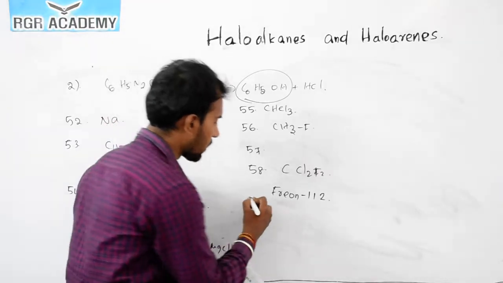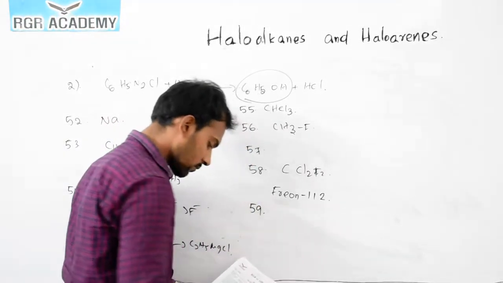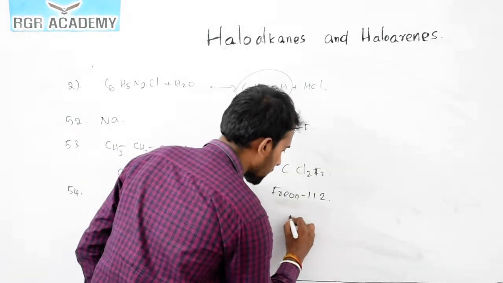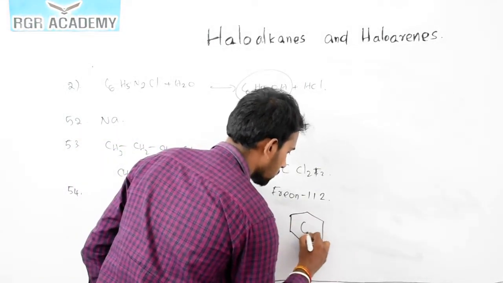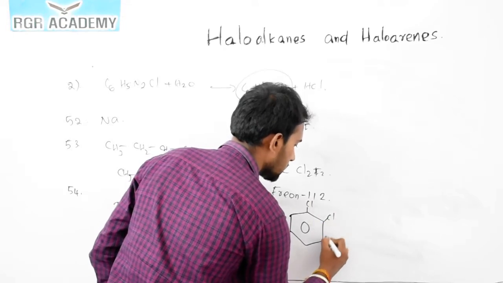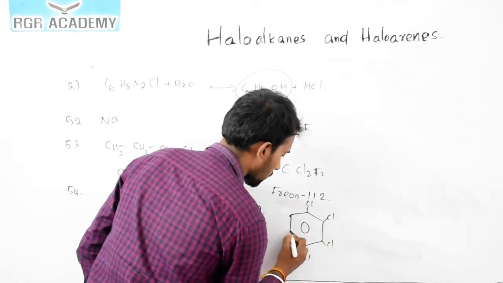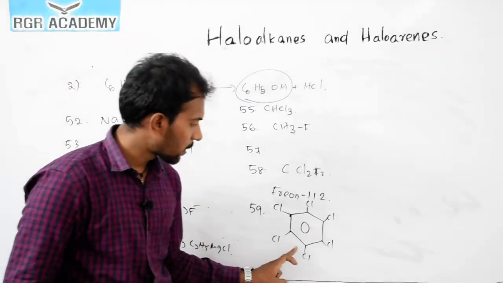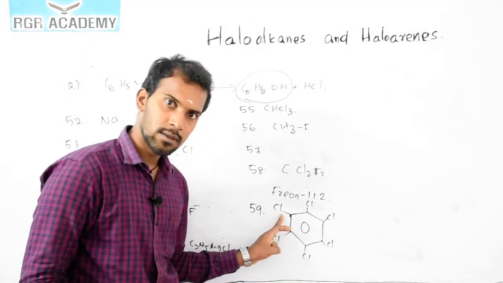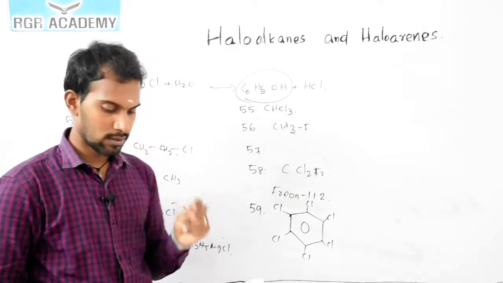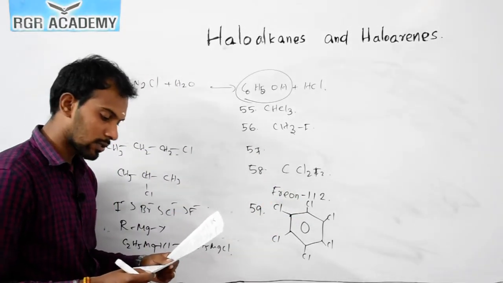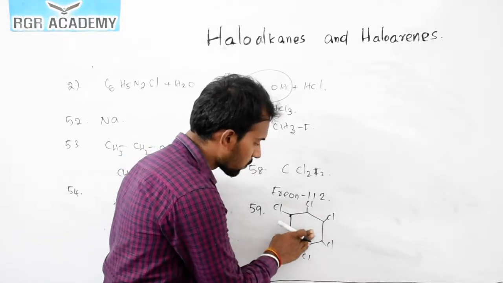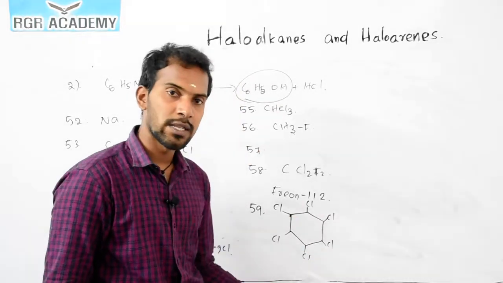Now the question number 59. Benzene hexachloride, which is called gamma-hexane, Cl. So the answer is 1, 2, 3, 4, 5, 6 hexachlorocyclohexane. It's called benzene hexachloride.